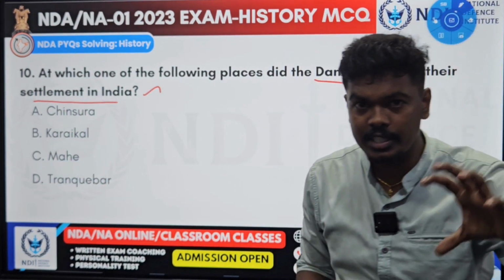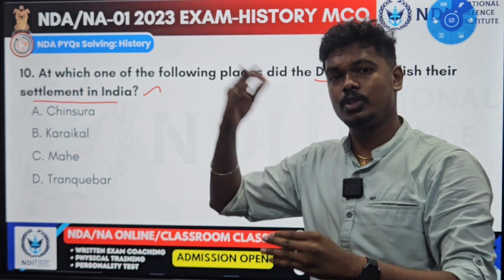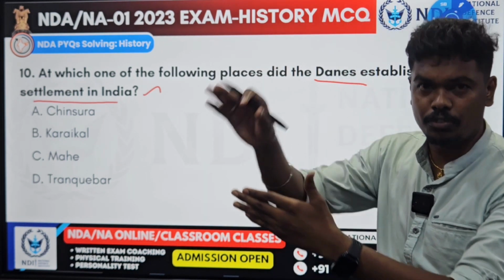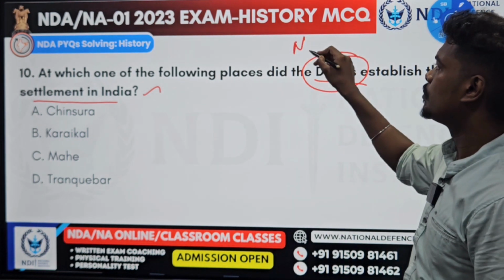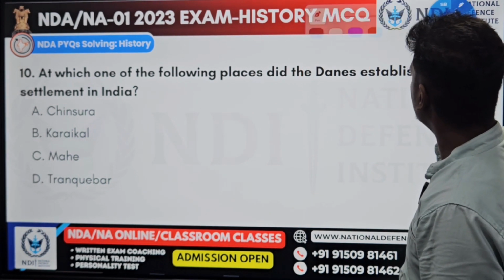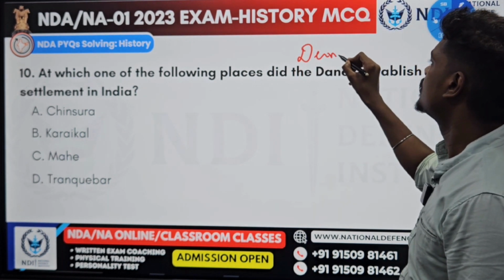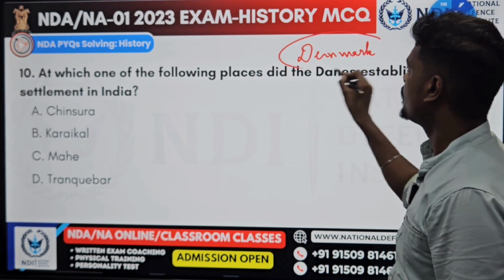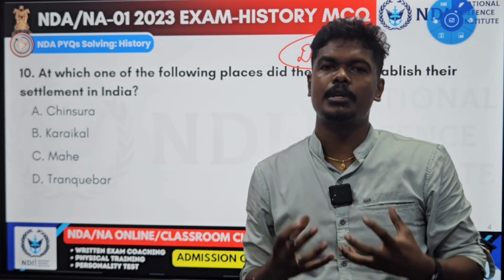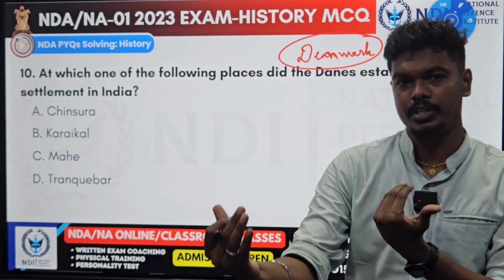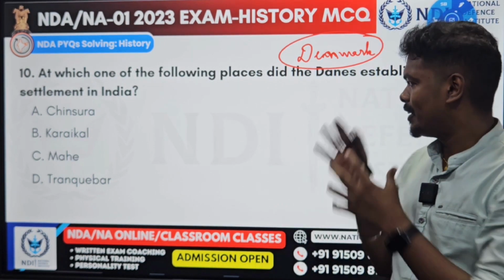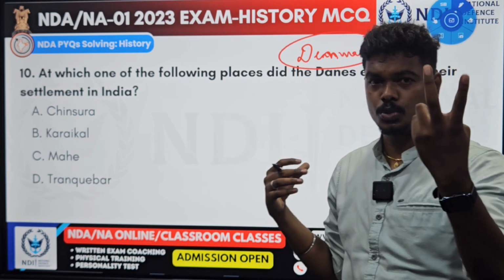The first Europeans to arrive in India were the Portuguese. The last to come was the French East India Company. Before the French, the last was the Danes. Sorry, they are from Denmark. But when they came, most of the regions were already occupied by the British. It was a fight between the British and the Portuguese. The Portuguese were fully neutralized and the British had the upper hand in India.